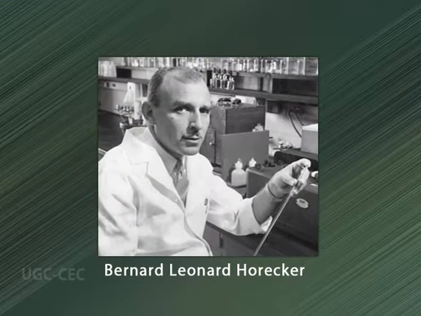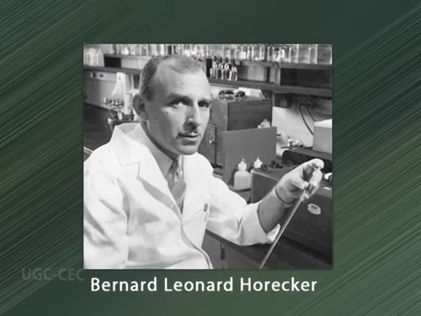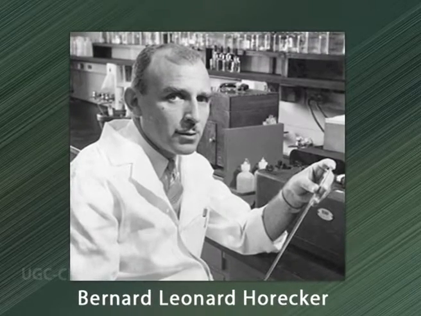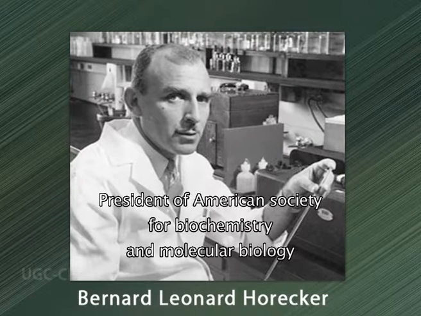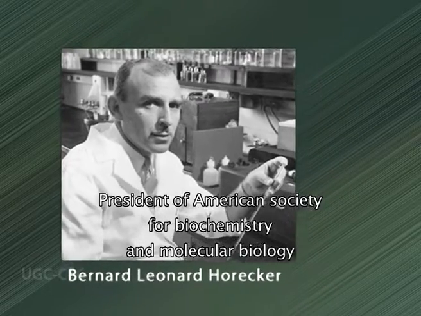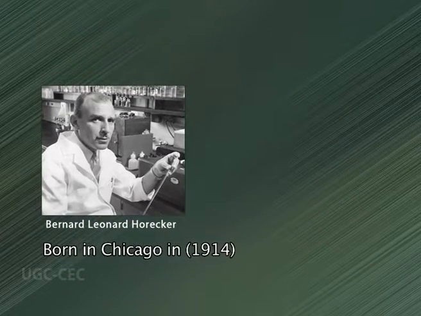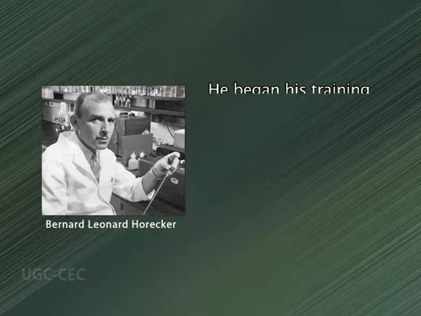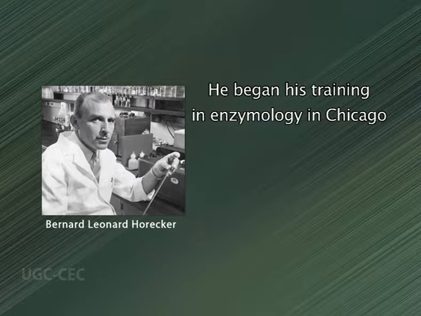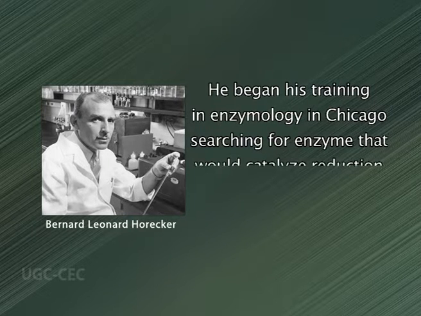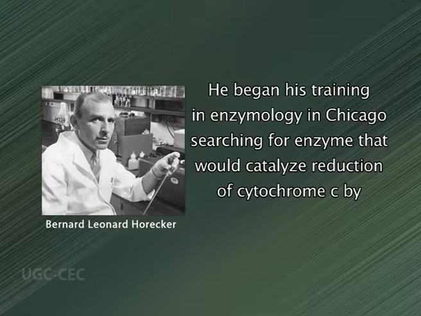Bernard Leonard Horecker is best known for his contributions to elucidating the pentose phosphate pathway. He was president of the American Society for Biochemistry and Molecular Biology. He began his training in enzymology, searching for an enzyme that would catalyze the reduction of cytochrome c by reduced NADP. This marked the beginning of his lifelong involvement with the pentose phosphate pathway.